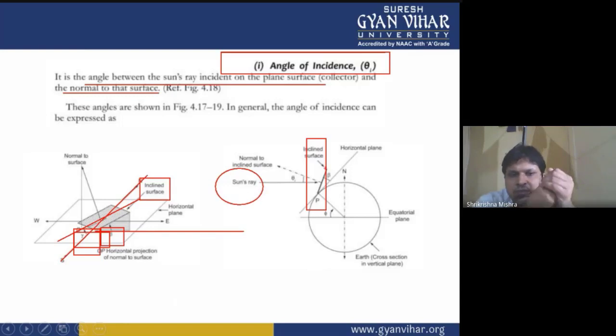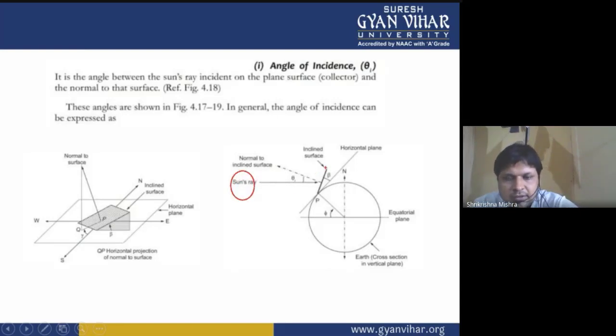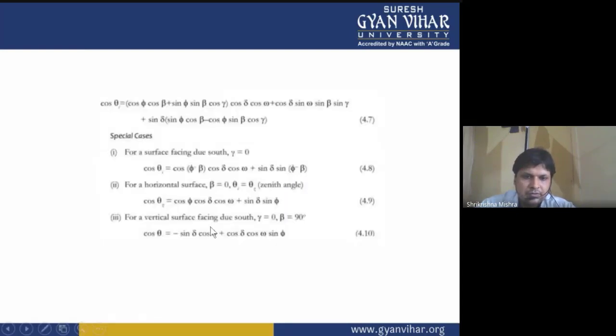If this is the sun, and this is the position of the inclined plane. Once again, this is the sun, and this is the plane under consideration. The angle made by the sun's rays to the normal to this inclined surface is known as the angle of incidence, denoted by theta I. And the tilt of this plane is denoted by beta.